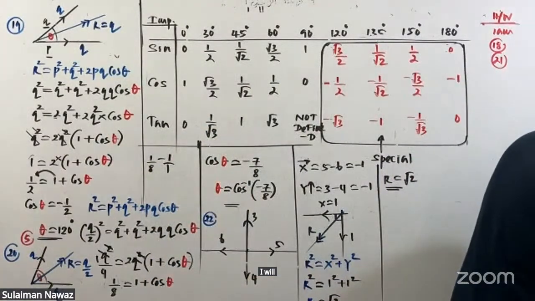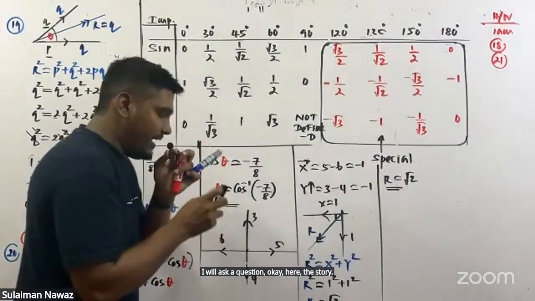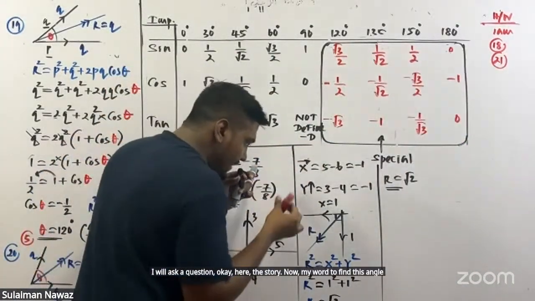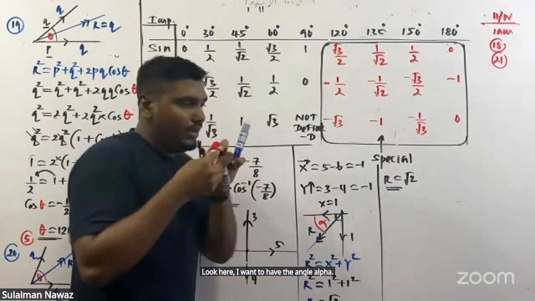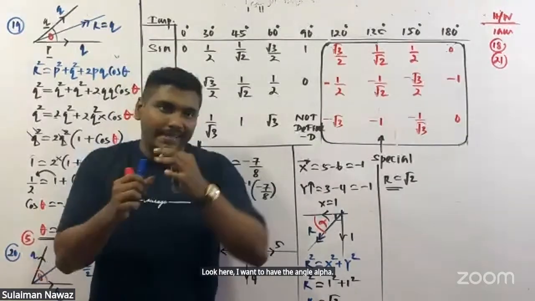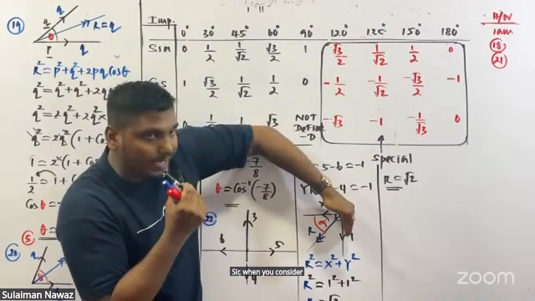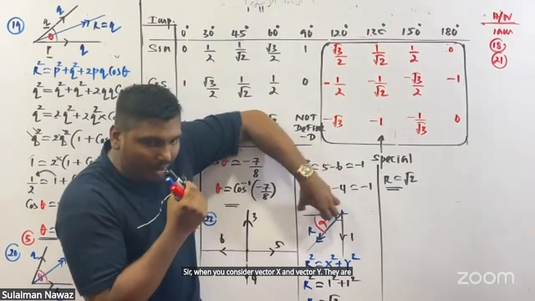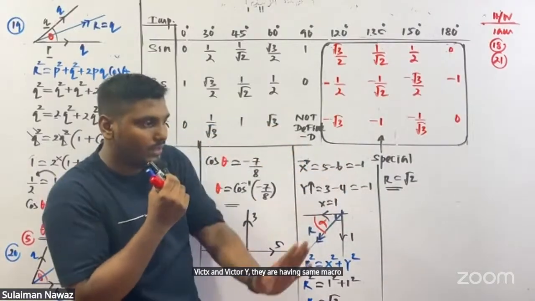Look here. Now I want to find this angle, alpha. Raise your hands, how many say that when you consider vector X and vector Y, they have the same magnitude, 1 and 1?